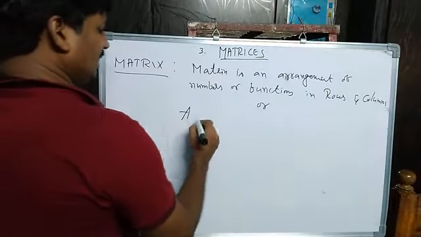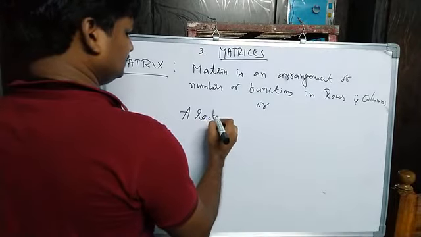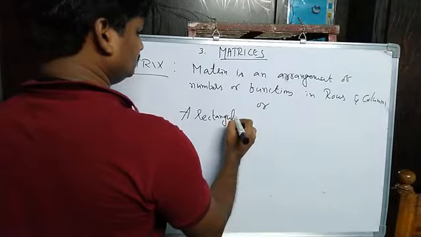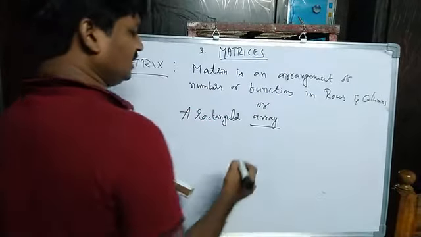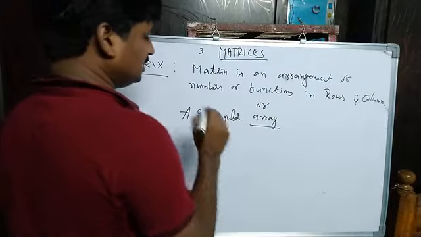A rectangular array. A rectangular array means an arrangement of numbers or functions in rectangular form.